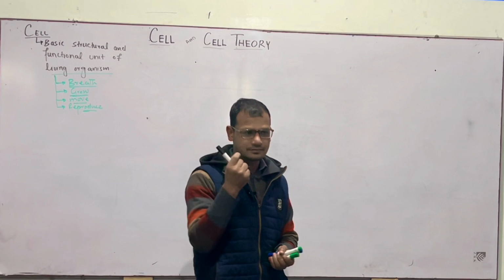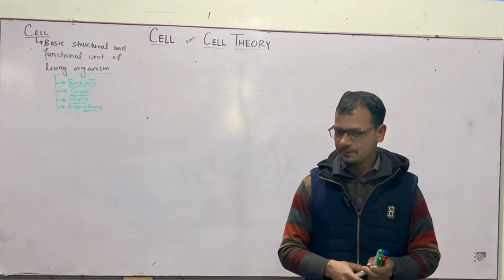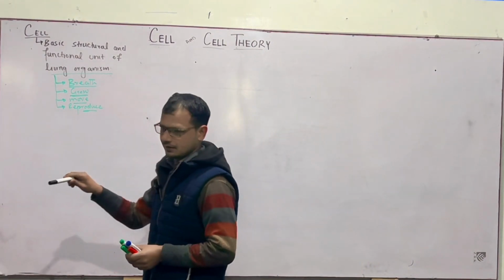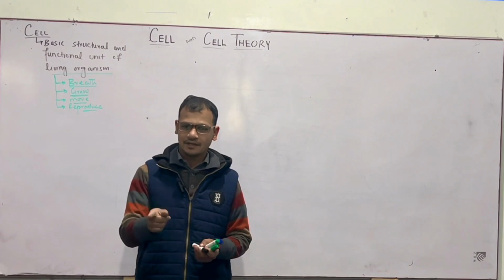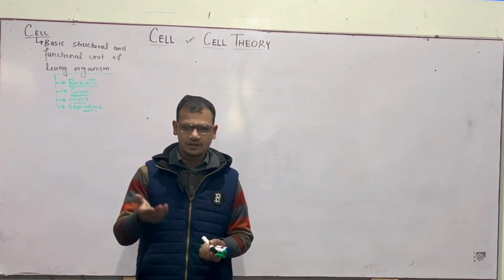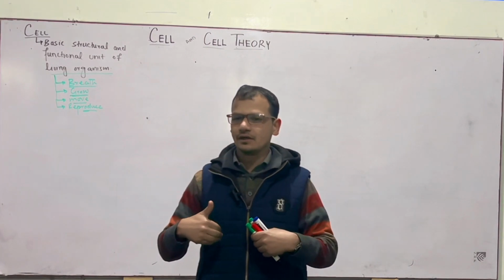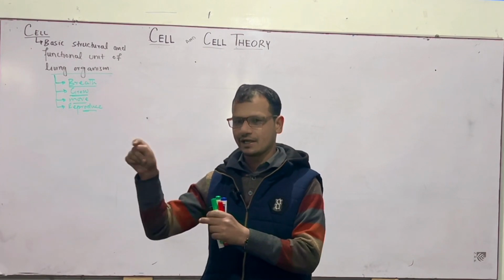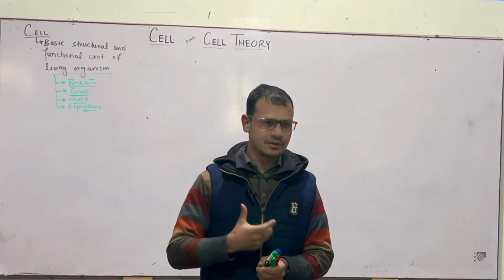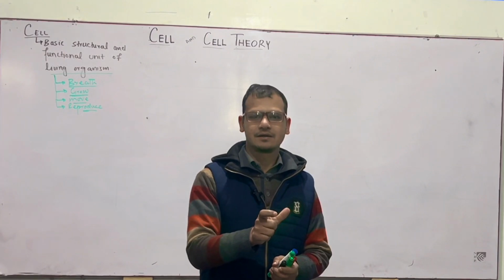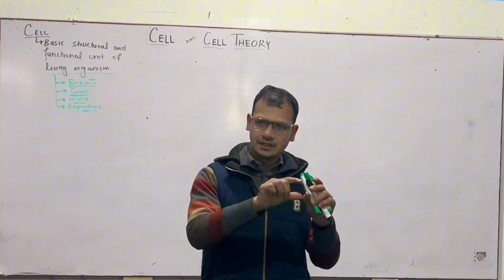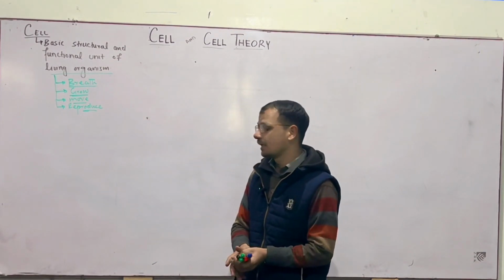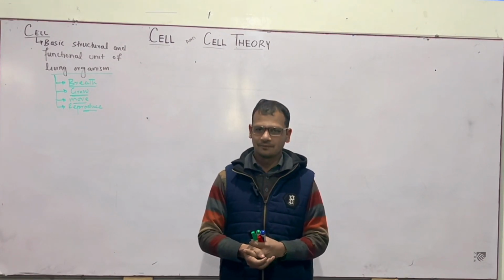Now, what is the structural and functional unit? What does it mean? Structural means that the body is built of cells, and functional means that all the functions are dependent upon cells. If we have a digestive system and digestion occurs in the body, this digestion is dependent upon cells, because the digestive tract is made up of different types of cells, and collectively the cells form this digestive tract. So all the function and all the structure of living bodies is dependent upon cells.